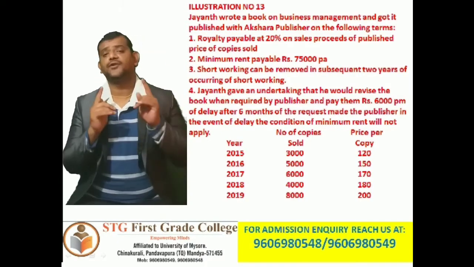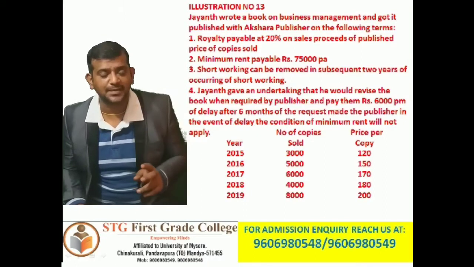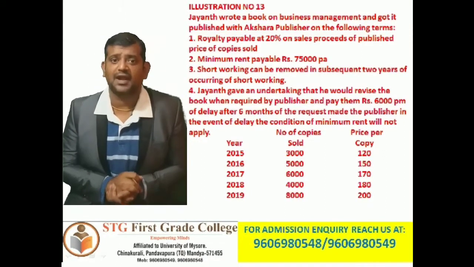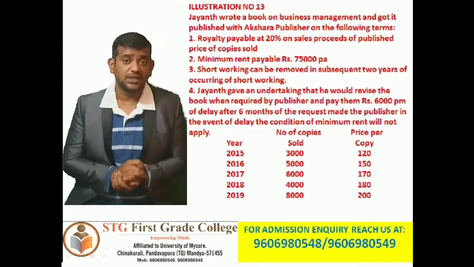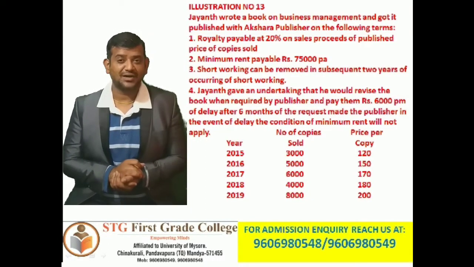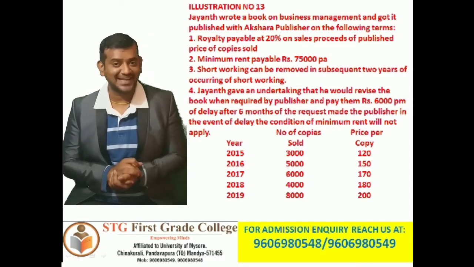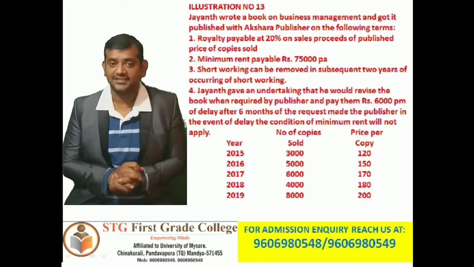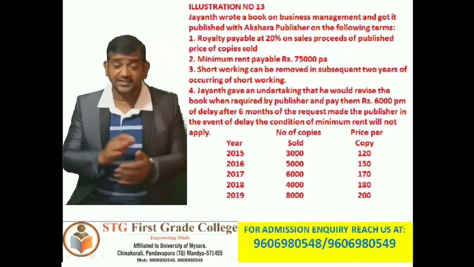Point number 1: royalty payable at 20% on sales proceeds of the published price of copies sold. So this is a different problem definitely, because I think this is the first adjustment of this kind.